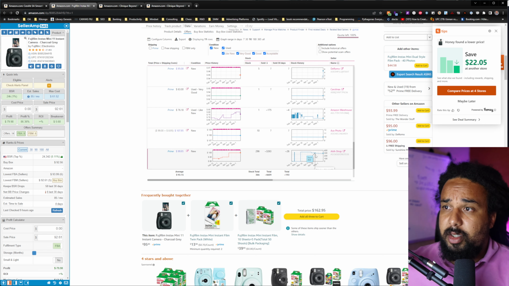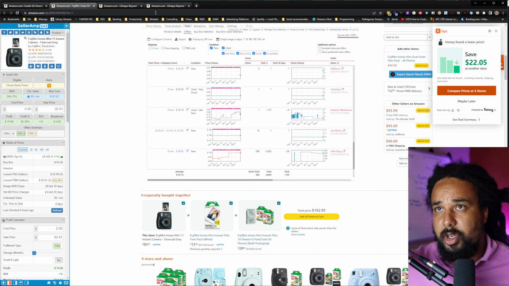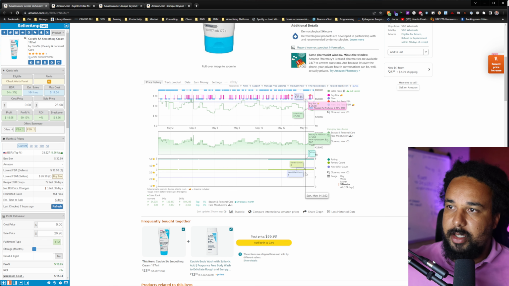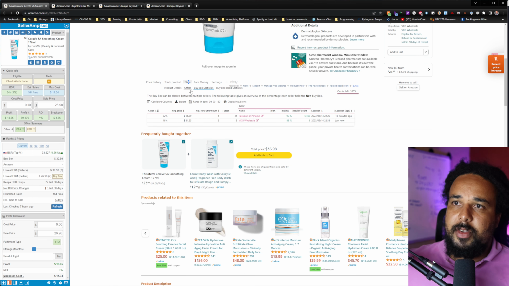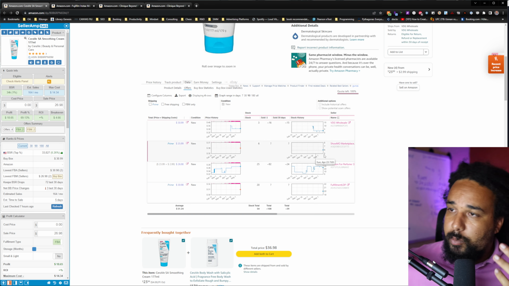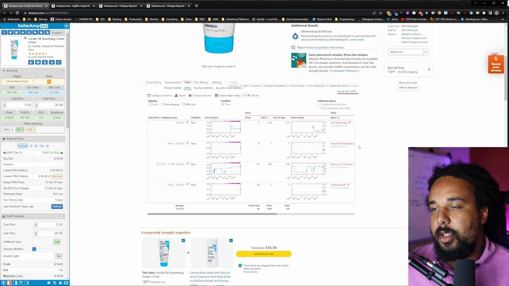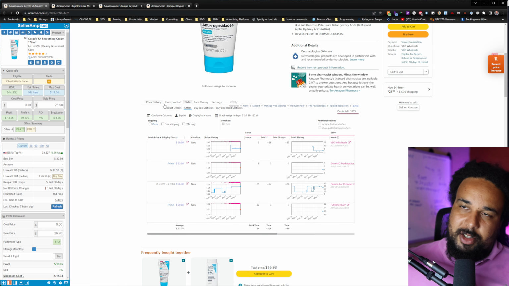So same thing, this guy is selling. You see the stock going down slowly. This guy is selling. Let's look at this, all right? 4 people on the listing. Let's look at the offer tab. Yeah, so you can see this guy was 30, 29, 26. It's FBM, so these jumps may not make sense. This one neither, but right there, you can see that this guy is actually selling. So I would be confident that this product is selling.